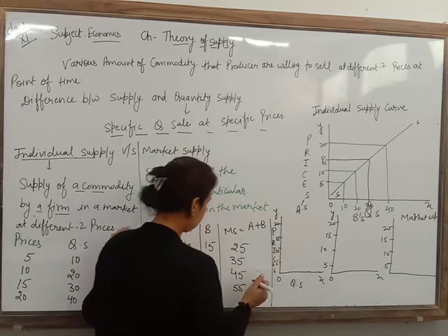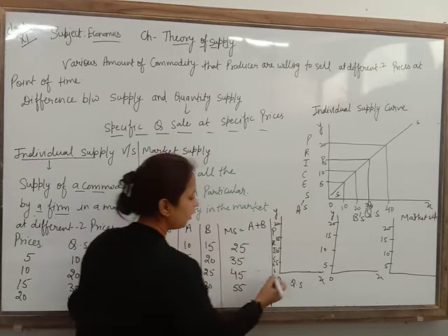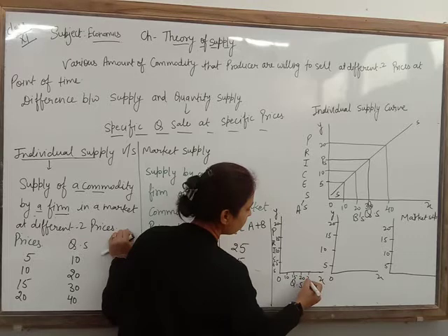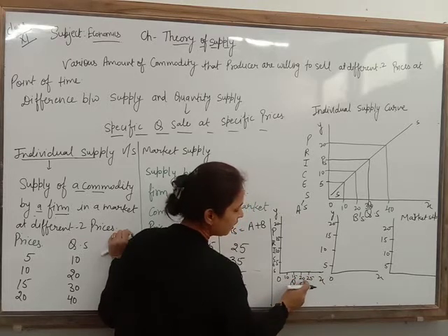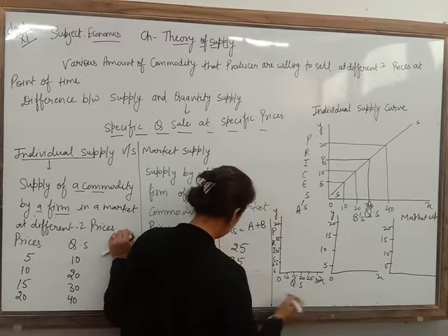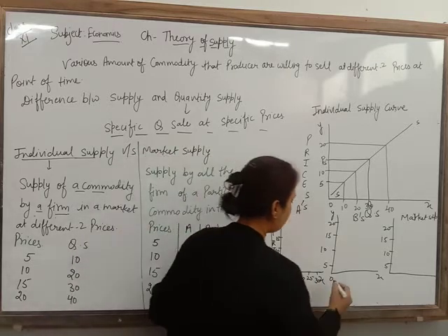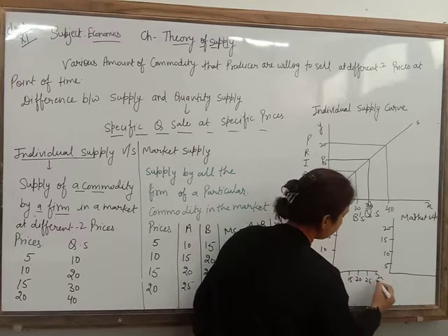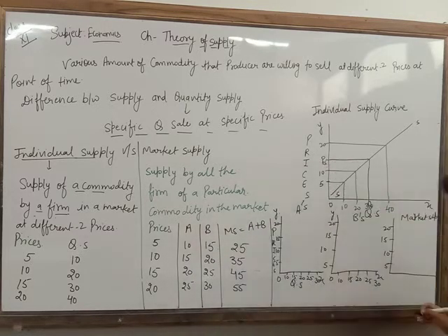I am going to start with 10, 15, 20, 25, and I require only up to 30. Here we are going to write 0, X and Y. Look there. Here we are going to start with 25, 35, 45 and 55. A 10 difference.